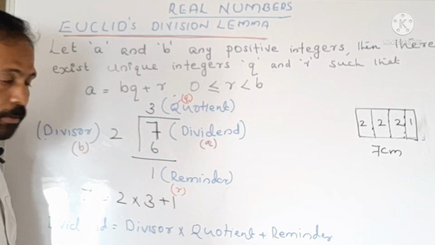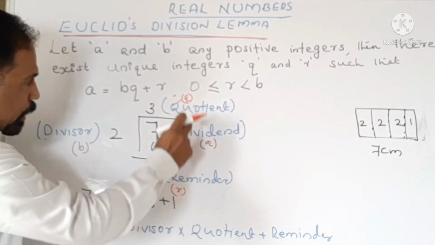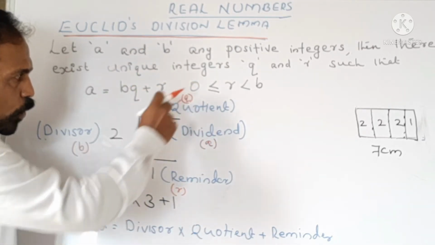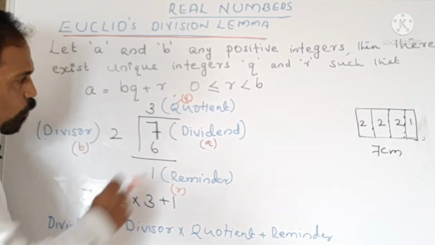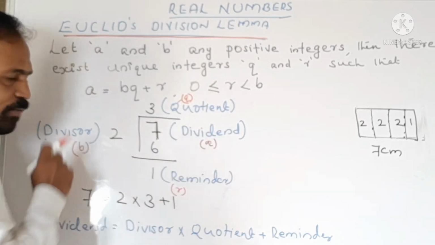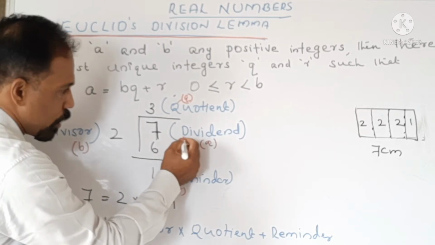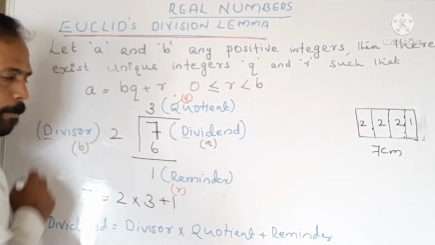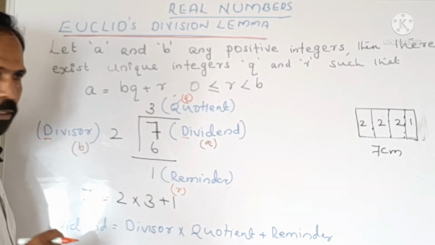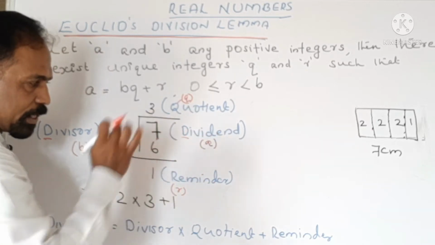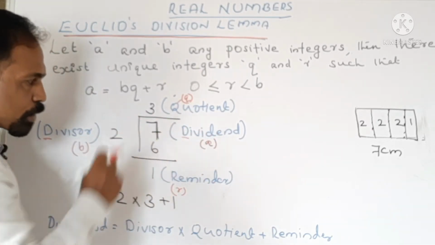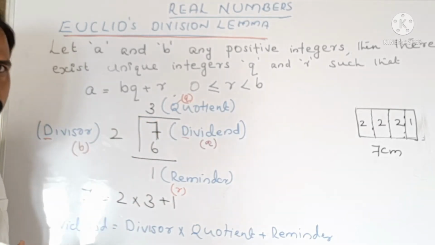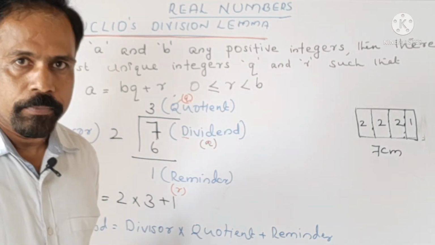Now you may ask me, here you have used the first letter of quotient Q and remainder R. But what about dividend and divisor? You didn't use D. Now look here. Dividend starts with D, divisor also starts with D. If you use D in both cases, there will be lots of confusion.